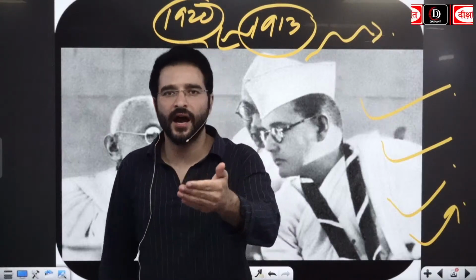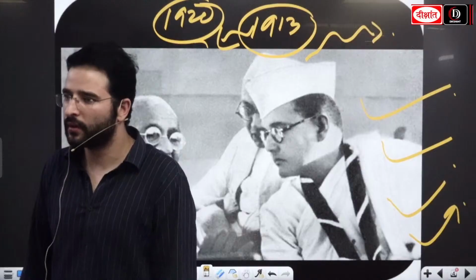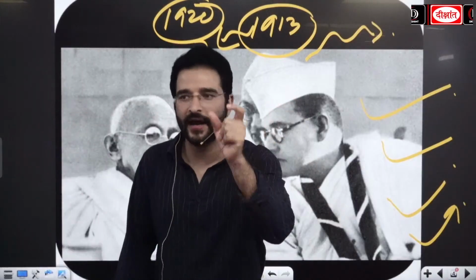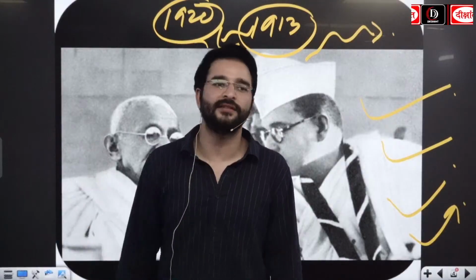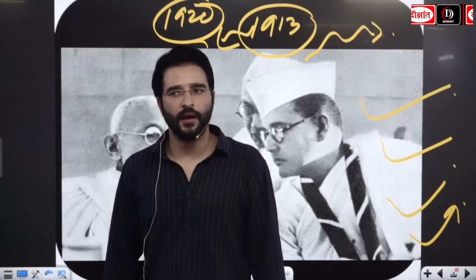And if you remember, in July 1943, he was invited by Captain Mohan Singh as well as Rash Bihari Bose to Singapore. And finally, the leadership of the INA, Indian National Army, was given to SC Bose. And then after some time, he laid the foundation of an independent government at Rangoon. Over the period of time, Andaman and Nicobar. And then he, along with the Japanese, was knocking at the door of the Britishers. The famous Battle of Kohima. These people had reached till Imphal as well.